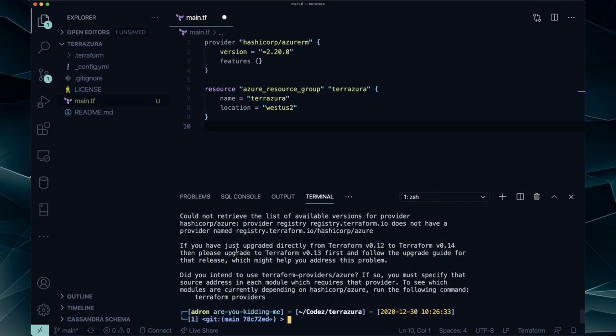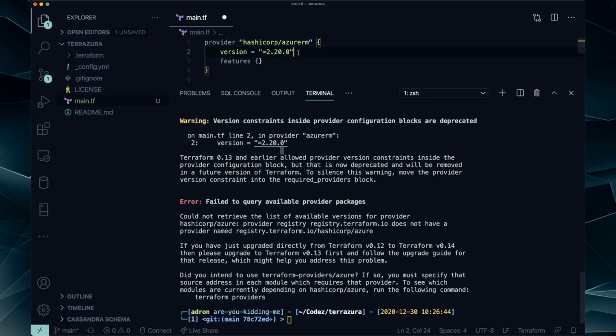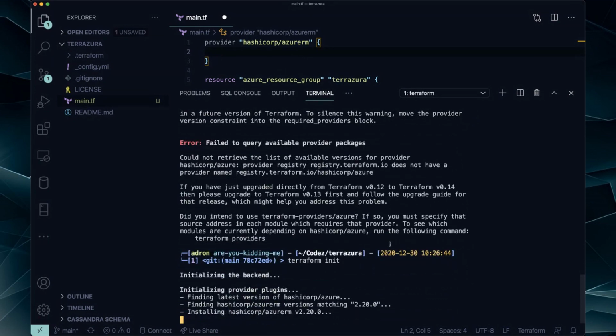All right, so that release may help you. What is this? This is some ridiculous stuff here. So the provider configuration block, but that is now deprecated. It will move. Okay, let's get rid of version then. We're just going to troubleshoot all sorts of stuff in this one. Let's get rid of that too while we're at it. Let's see if we can do this.